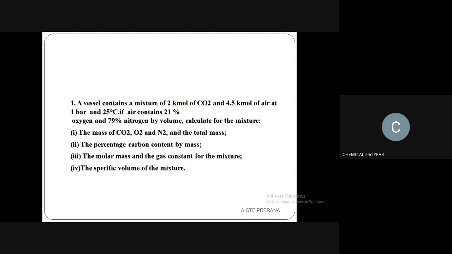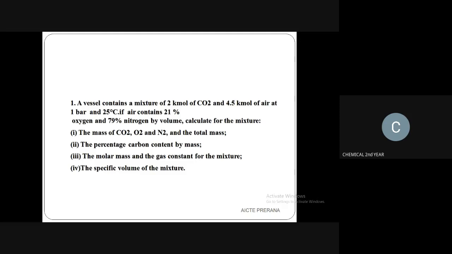Okay. Among that, we are going to see some problems for mass transfer. A vessel contains a mixture of 2 kilomole of CO2 and 4.5 kilomole of air at 1 bar and 25 degrees Celsius.